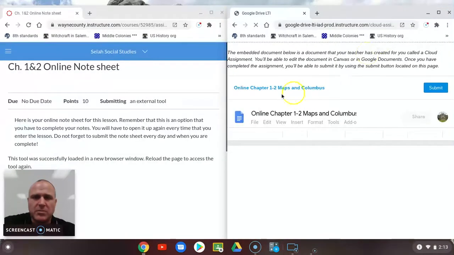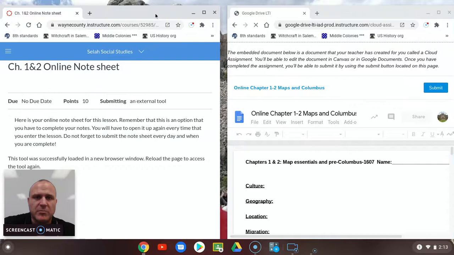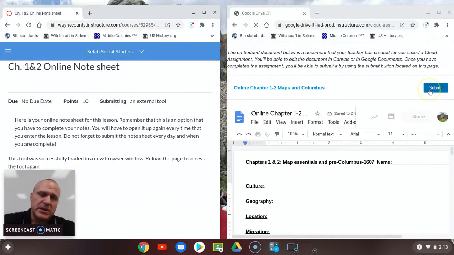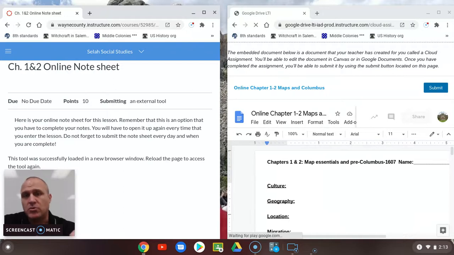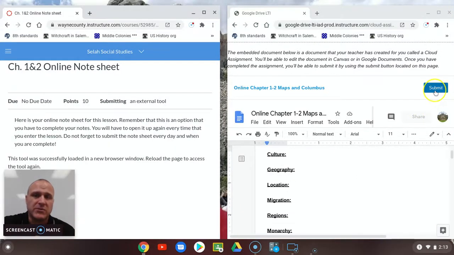Now I want to bring a couple of things to your attention because I'm not getting some note sheets from some people. Do you see the submit button right here? When you create this note sheet, it creates one in your Google Drive only. So when you're finished with each chapter, press the submit button. Whenever you're done working in my class, you could press the submit button. I will see it every time it comes up, and I just won't grade it until it's finished. This way, I know that you're doing work in my class.